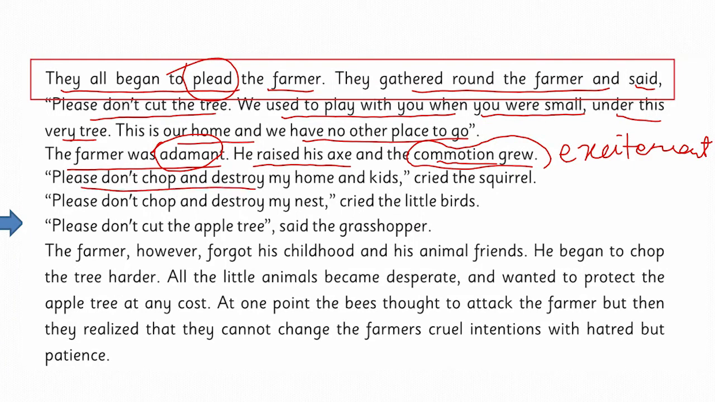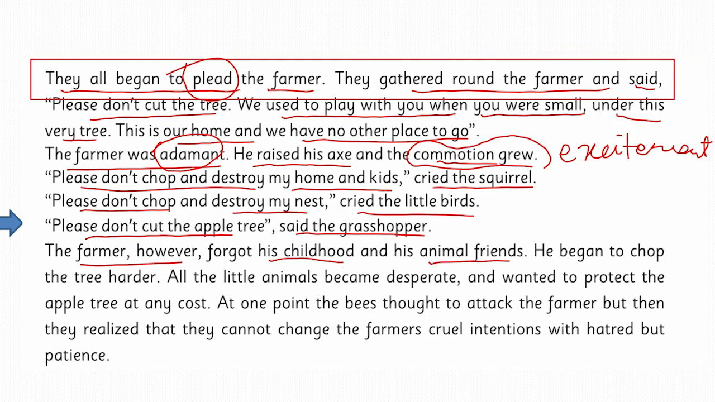Please do not chop and destroy my home and kids, cried the squirrel. Please don't chop and destroy my nest, cried the little birds. Please don't cut the apple tree, said the grasshopper. The farmer, however, forgot his childhood and his animal friends. He began to chop the tree harder, and all the little animals became desperate.